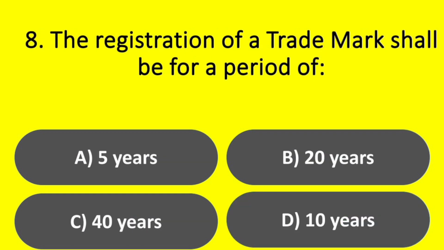The registration of a trademark shall be for a period of: option A, 5 years; option B, 20 years; option C, 40 years; option D, 10 years. Answer: option D, 10 years.